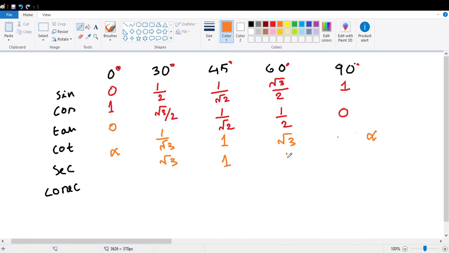Cot 60, 1 upon root 3. And cot 90, 1 upon tan 90, that is 1 by infinity. If you divide 1 by the largest number you can imagine, the result will be 0. So cot 90 has value 0.